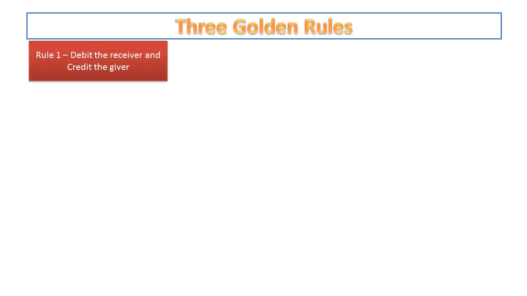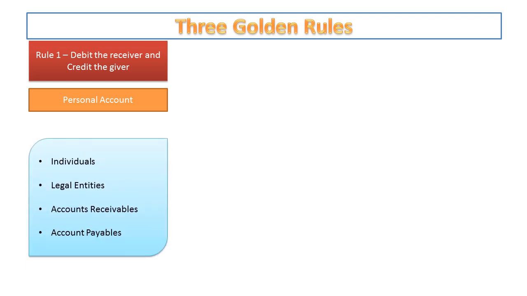Rule number one: debit the receiver and credit the giver. This rule is applicable to all personal accounts. And what are those personal accounts? Personal accounts are mainly natural accounts, representative accounts, or artificial accounts. A few examples are individuals, legal entities, accounts receivable, accounts payable. In summary, rule number one is applicable to all parties.